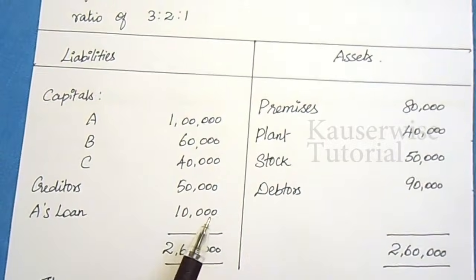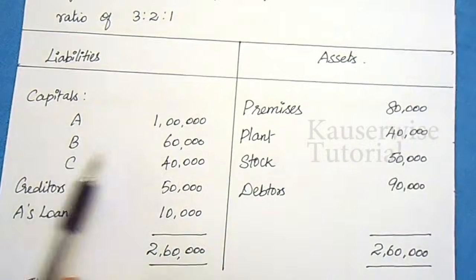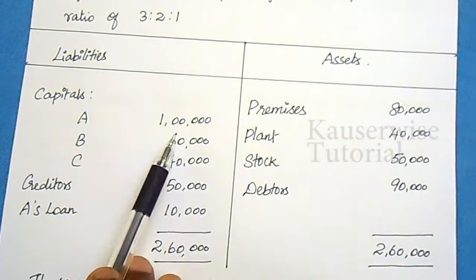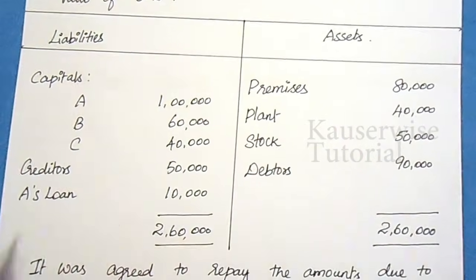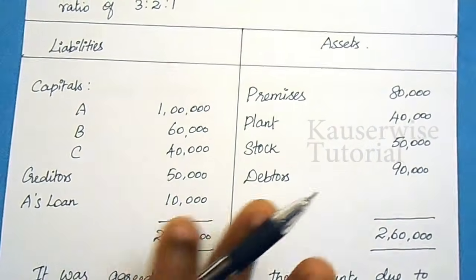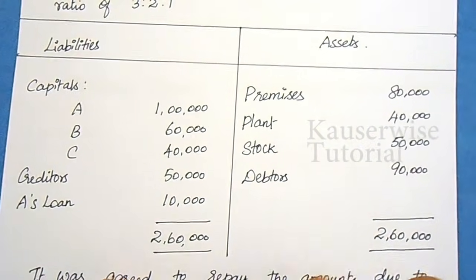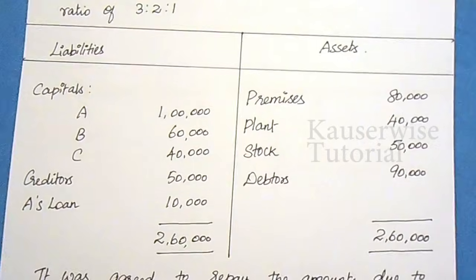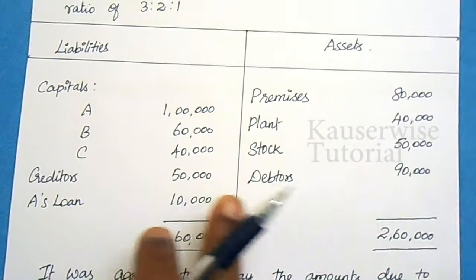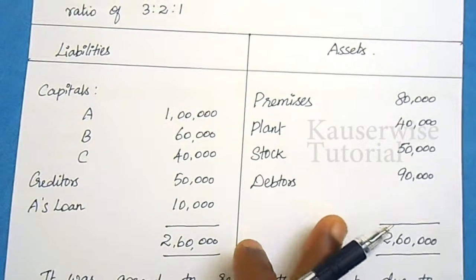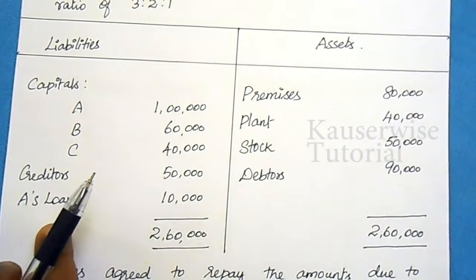To find out the surplus, you have to start with any amount due to partners, that is their capital account. So A's capital is 1 lakh, B's capital is 60,000, C's capital is 40,000. When you take the capital account, see whether there is any profit or loss, because that amount belongs to the partners' capital accounts. If you find any loss, it will be given on the asset side. If there is any profit, it will be given on the liability side.